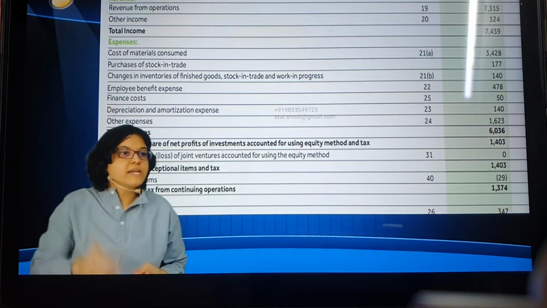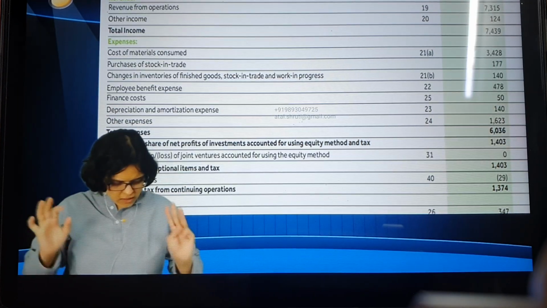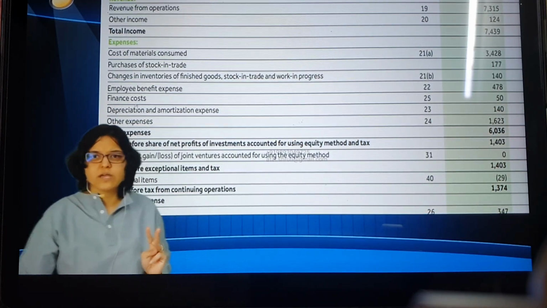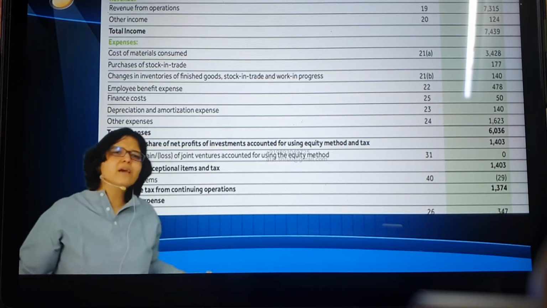So material consumption. Second is related to your employee benefits, something like salaries. Third you can see is related to finance cost. Now what is this finance cost? I've taken some finance and I'm paying some expense on that. What can that be? Interest.